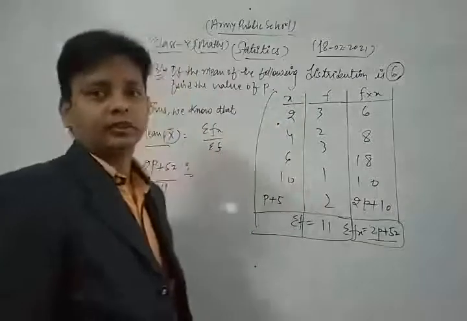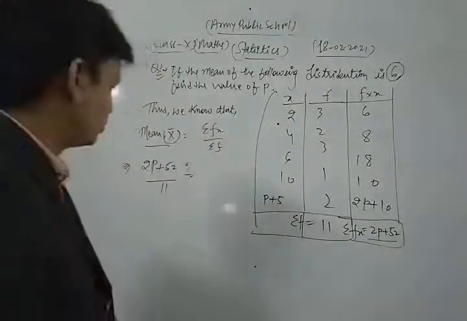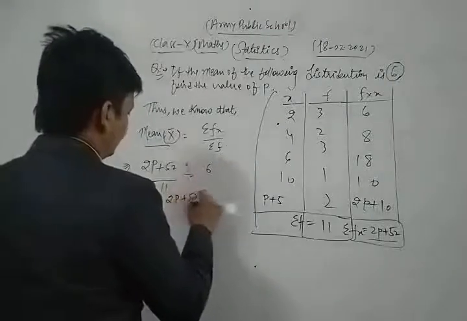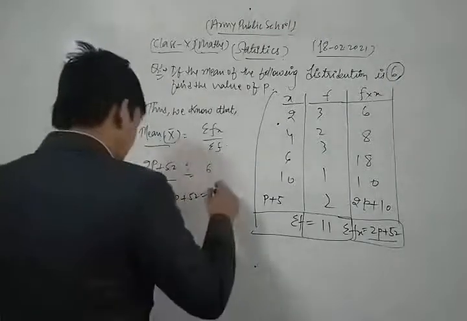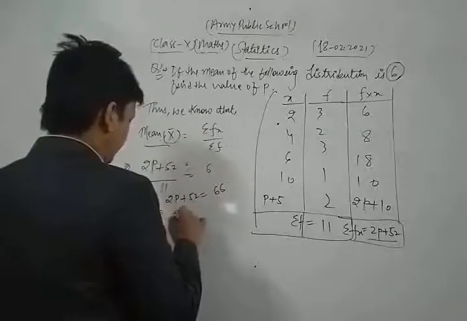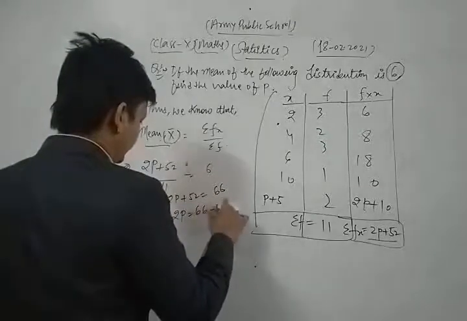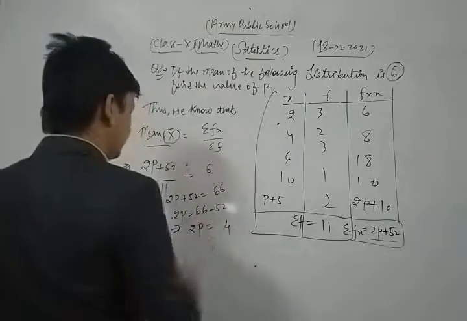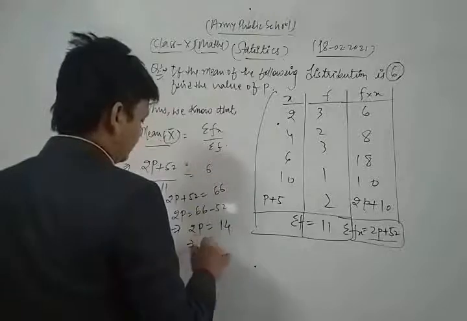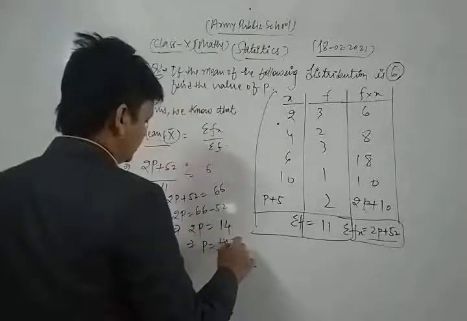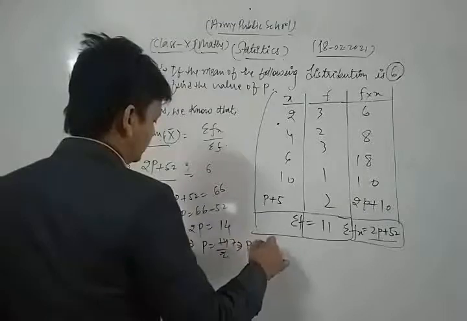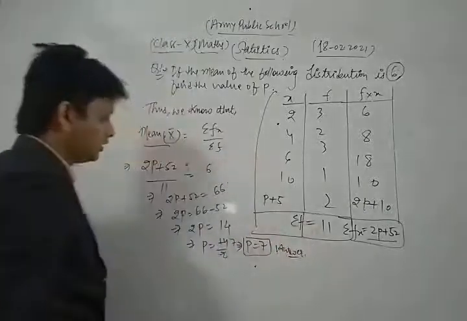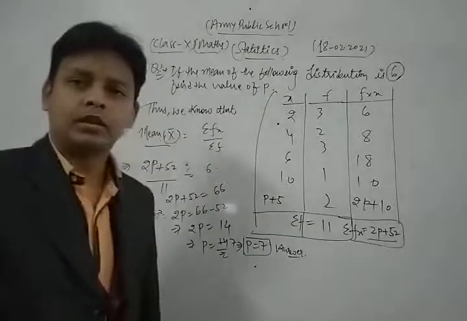Because the mean of the given data is 6, here we put 6, so we get 2p plus 52 upon 11 is equal to 6, 11 times 6 are 66. So 2p is equal to 66 minus 52, that is 2p is equal to 14, so the value of p is 14 upon 2, that is 7. The value of p is 7. This is the required solution of the given question.